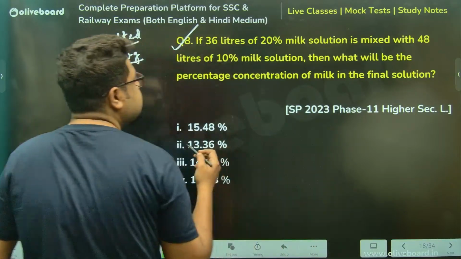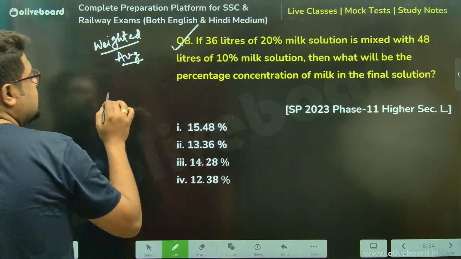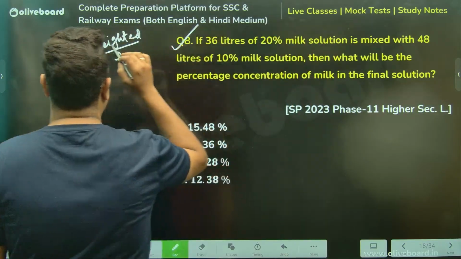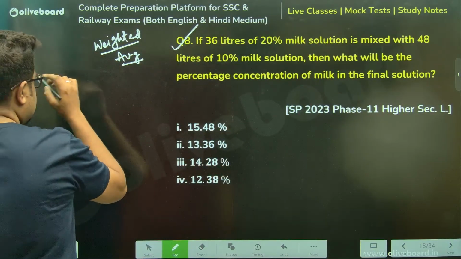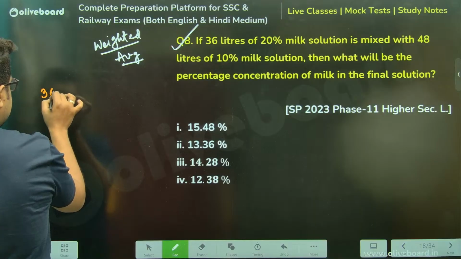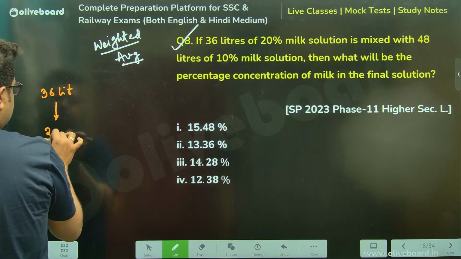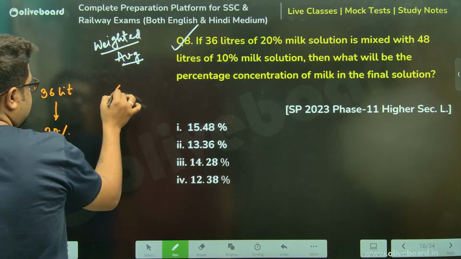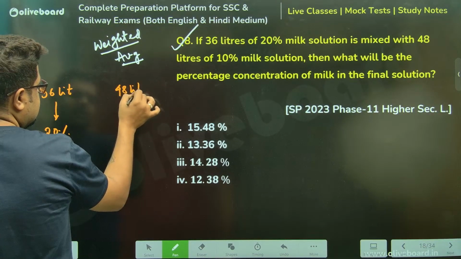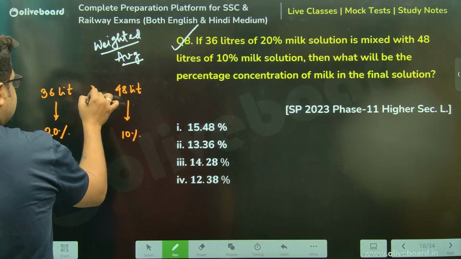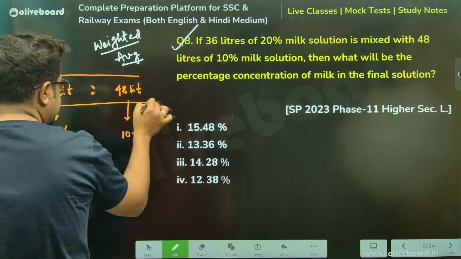Let me show it. Sir, 36 liters, 20% milk, 48 liters, 10% milk. 36 liters is the weight, 20%. 48 liters, this is 10%. Sir, always you can take a ratio in the weights, right?